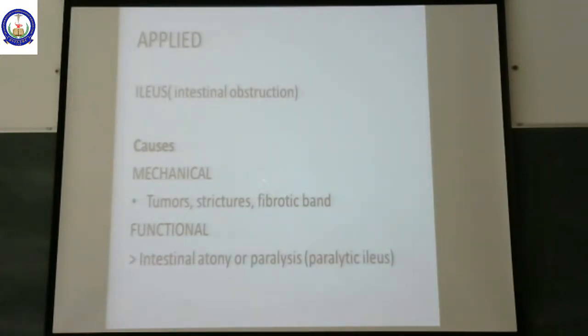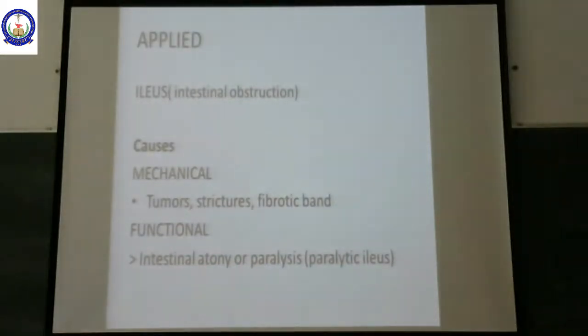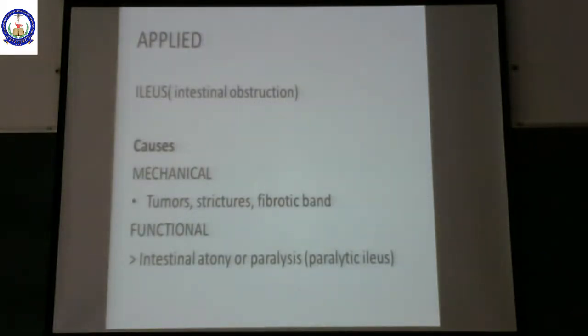It could be a mechanical cause or a functional cause. Mechanical cause: any tumor, stricture or band formed in the small intestine can obstruct intestinal movement. Or functional: mechanically there is no barrier, but functioning is not happening. Example, intestinal atony or paralysis of the intestine. We call it paralytic ileus.